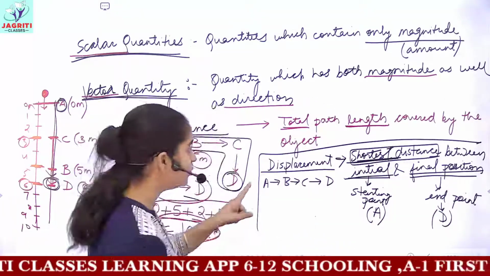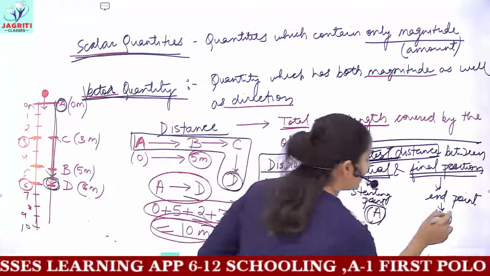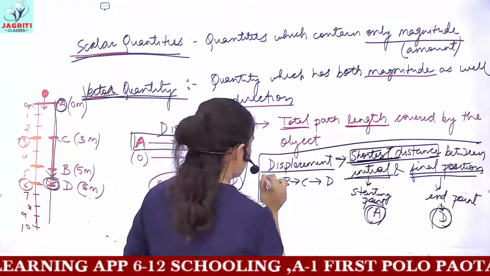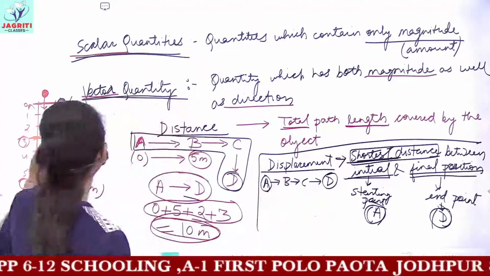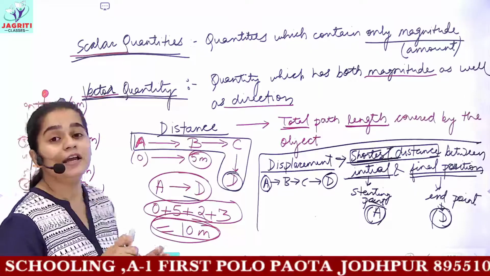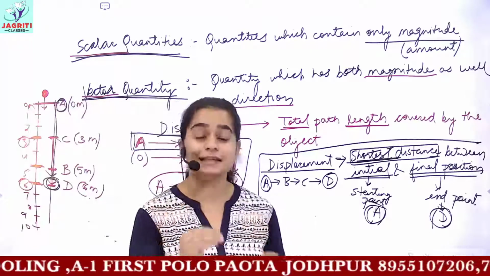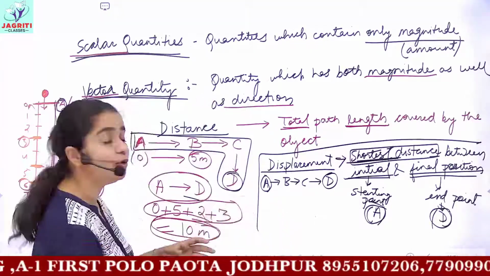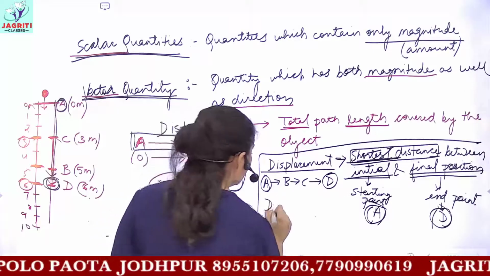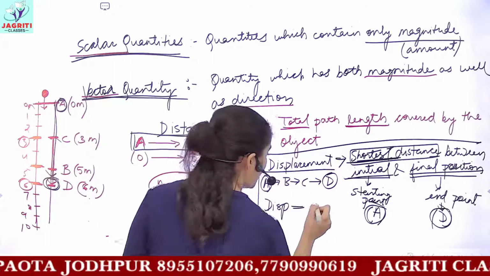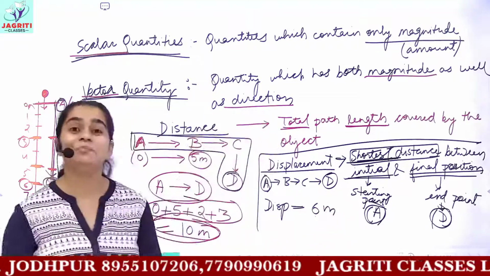So the initial position would be point A and the final is point D. Now the shortest distance between A and D would be what? It would be 6 meters. If you have to travel any path in the shortest way, how will you move? You'll move as straight as possible. So here, the amount of displacement would be 6 meters.